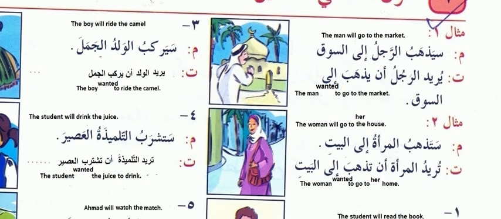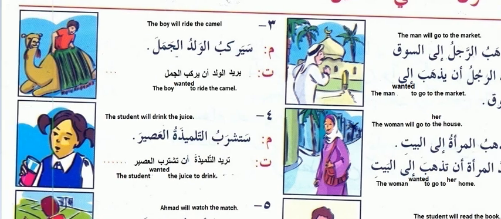Again, now maybe you know very well what is going on, so you can make this also by yourself. Again the picture is there. So sayarkabu al-waladu al-jamala. The boy will ride the camel. Jamala means camel. Walad, the boy. Sayarkabu, ride or travel. So yurid al-walad an yarkaba al-jamal. The boy wanted to ride the camel. So here yarkaba it is coming. So we have to make it in the past tense. So yurid, need or want.